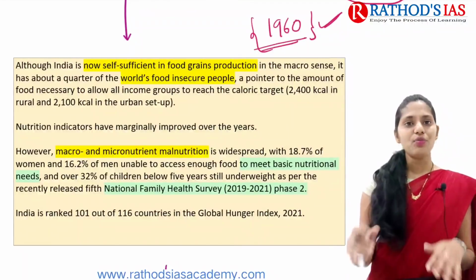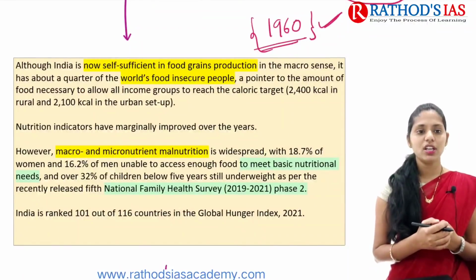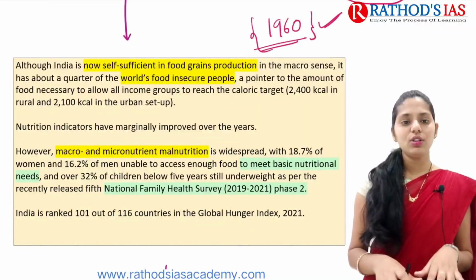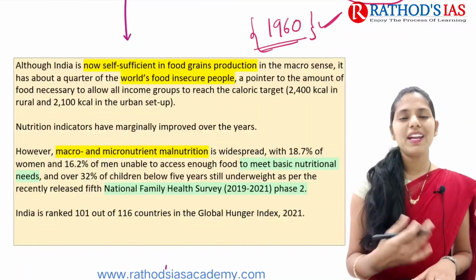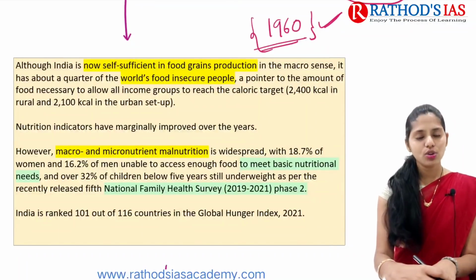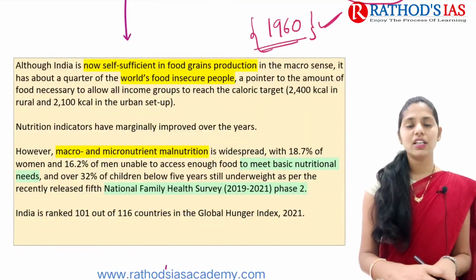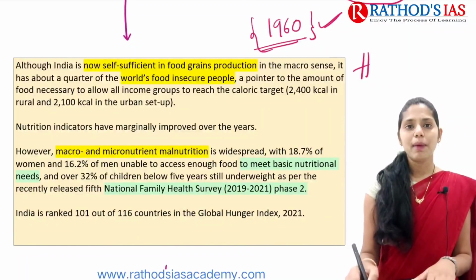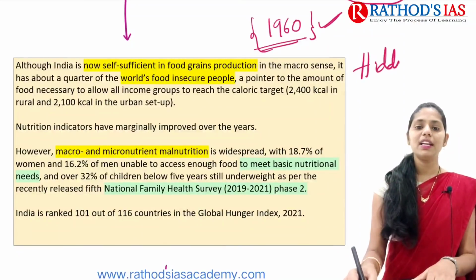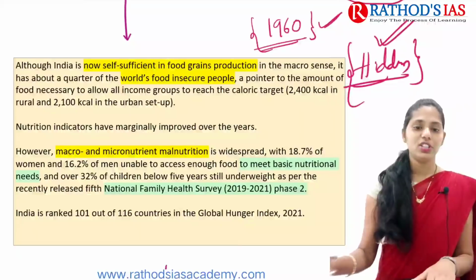Even though we became self-sufficient and increased our food grain production, some people are still facing insecurity because there is no proper calorie intake, and going by nutrition indicators, we are facing malnutrition. We are facing hidden hunger, that is, micronutrient deficiencies.